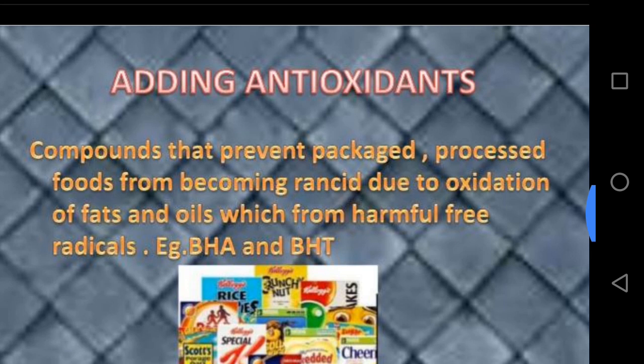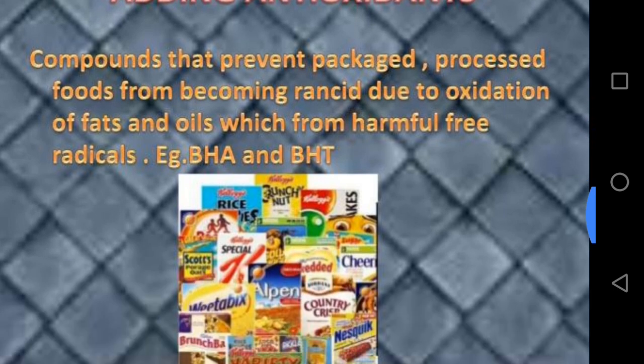So first is adding antioxidants. Compounds that prevent packaged processed food from becoming rancid due to oxidation of fats and oils which form harmful free radicals, for example BHA and BHT.